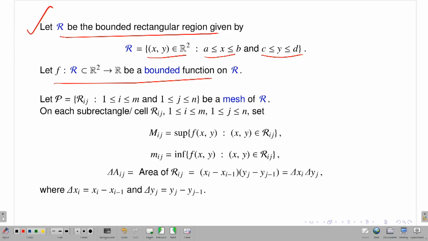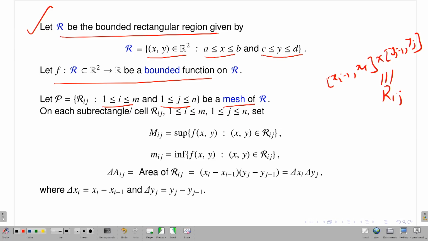So now I am starting with a bounded rectangular region, and I am considering a partition. Now you know the notion of partitions. You take a partition of the interval AB, you take a partition of the interval CD, you put them together, and then you have a partition of your bounded rectangular region. Each of the small subrectangles, which I denote as Rij, is nothing but [x_{i-1}, x_i] cross [y_{j-1}, y_j]. Here i is running from 1 up to m, and j is running from 1 up to n. This is called a mesh of R.